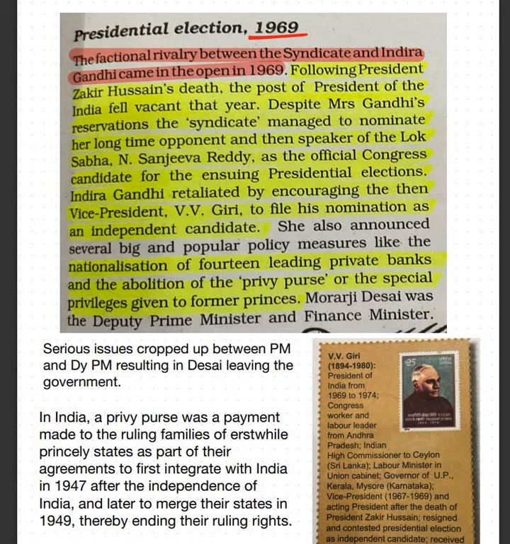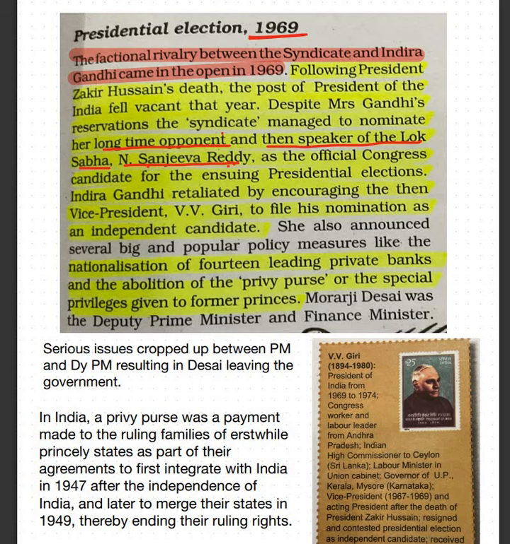Despite Mrs. Gandhi's reservations, the syndicate managed to nominate her long-time opponent and then Speaker of Lok Sabha, N. Sanjeeva Reddy. इन्होंने सिंडिकेट ने मिसेस गांधी के रिजर्वेशंस के अगेंस्ट जाके एन संजीवा रेड्डी, जो इनके ओपोनेंट थे, उनको प्रेसिडेंट के पोस्ट के लिए नॉमिनेट कर दिया. And they nominated N. Sanjeeva Reddy as the official Congress candidate for the ensuing presidential elections.